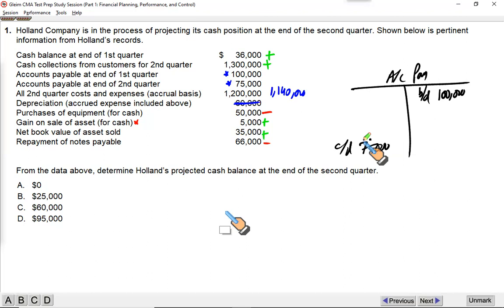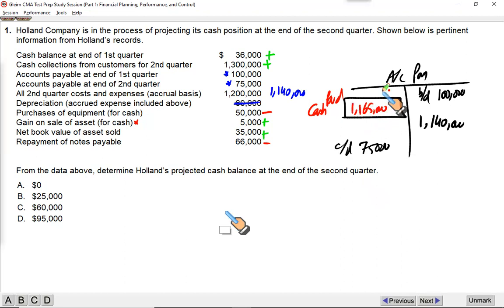During the period, the overall accrued expense is 1.14 million. On cash basis, if you find the balancing figure, this would represent the actual cash paid. Remember, opening balance of payables, closing balance of payables, plus the expense accrued, the balancing figure here would represent the cash paid. So it's going to be 100 plus 1140 less 75. That means you have paid 1165. This is the outflow. So all the numbers you have are now available.